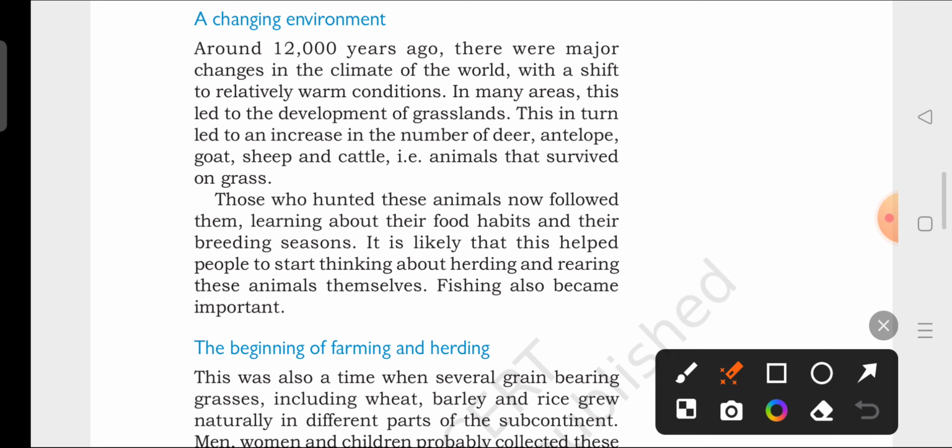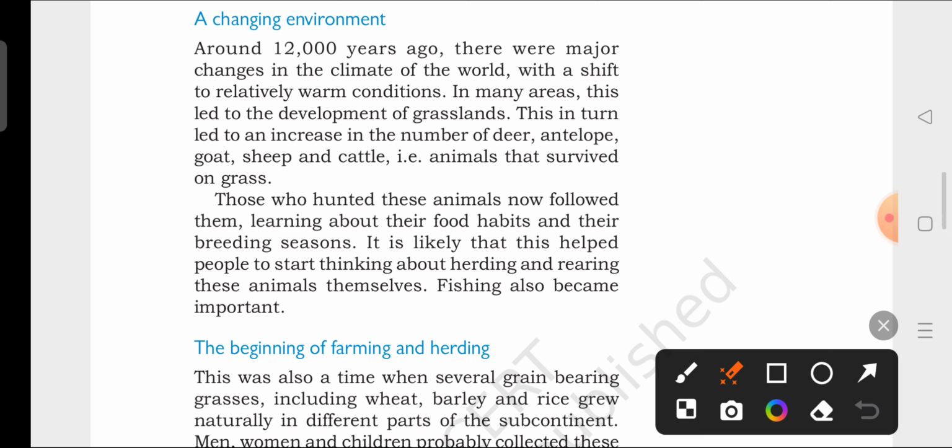And what happens when they started rearing cows? Cow gives us milk, isn't it? Cow, goat, they give us milk. That milk also started becoming a source of food for human beings. And apart from that, fishing also became important.